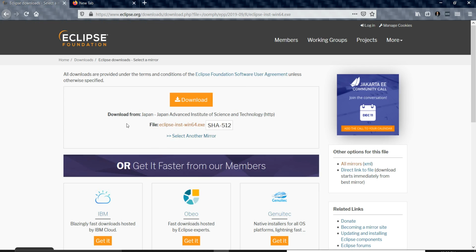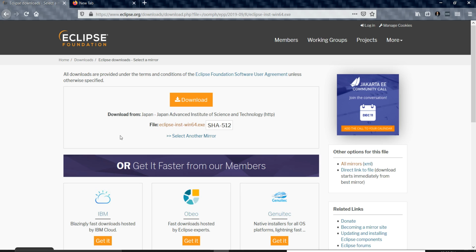Just click on the download button, and it's done. It will not consume more than 52 or 53 MB of your data. It is just a 53 megabyte file, so don't worry about that.